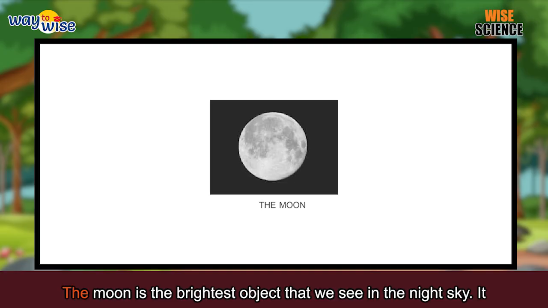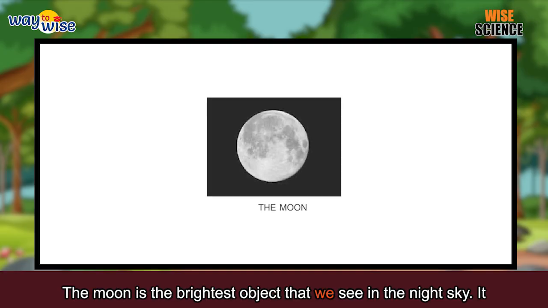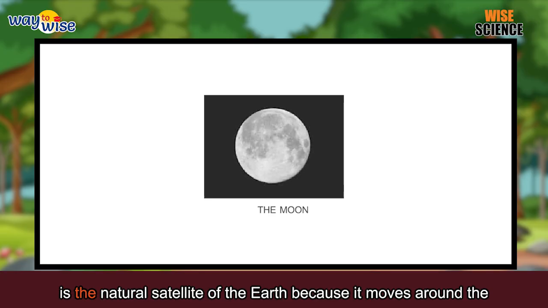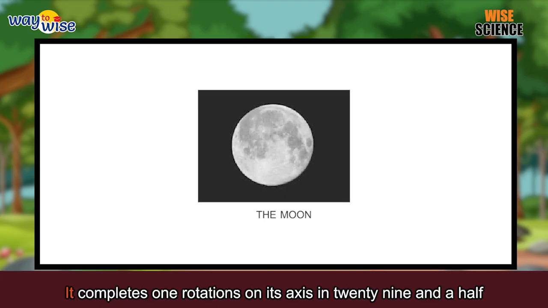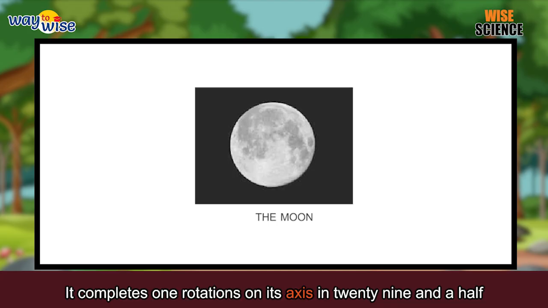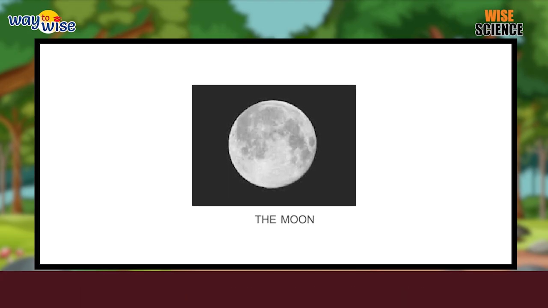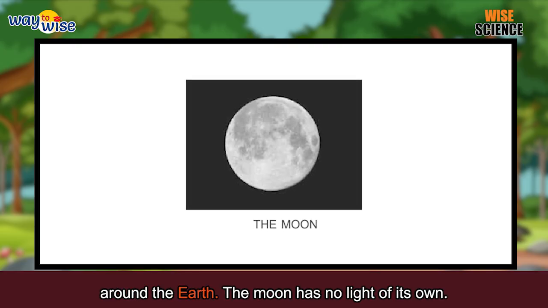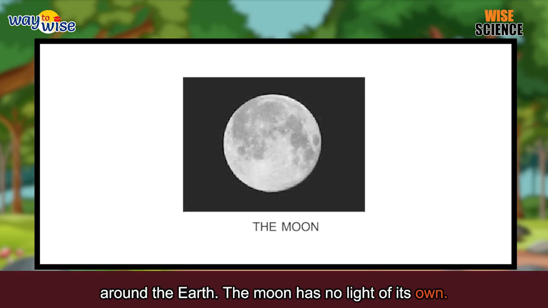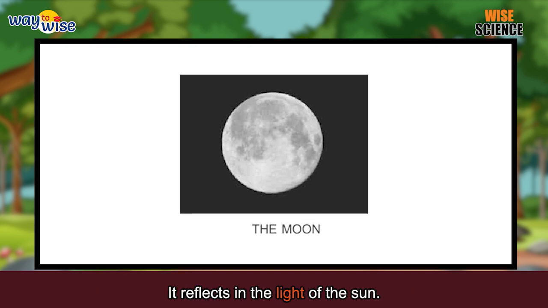The Moon. The Moon is the brightest object that we see in the night sky. It is the natural satellite of the Earth because it moves around the Earth. It completes one rotation on its axis in 29.5 days. It takes the same time to complete one revolution around the Earth. The Moon has no light of its own. It reflects the light of the Sun.